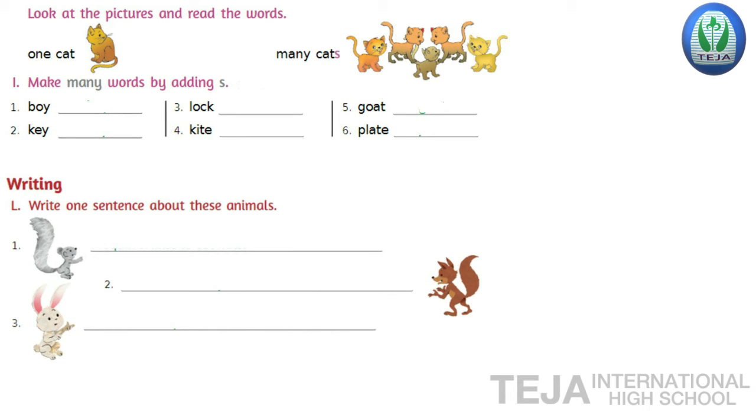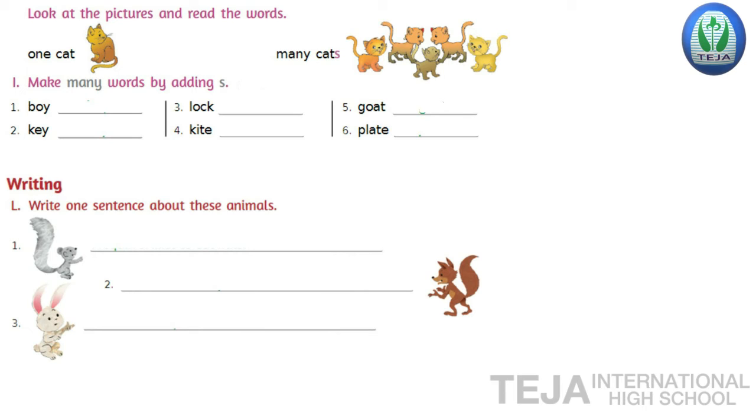Next, writing. In writing, bit L, write one sentence about these animals. Look at the picture, children. 3 animals' pictures are given. You have to write one sentence about each animal. See, what is the first animal, children, there? It's squirrel. Second animal is fox. Third one is rabbit. Now, you have to write one sentence about each animal.